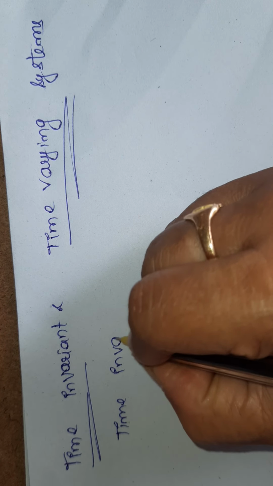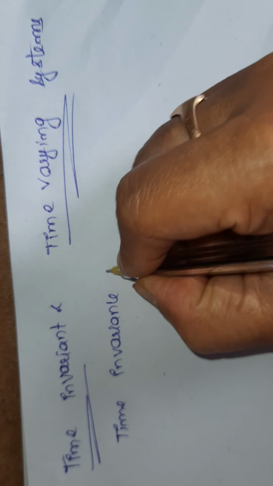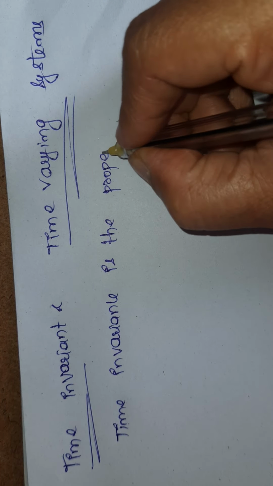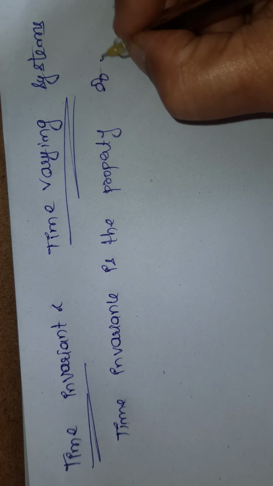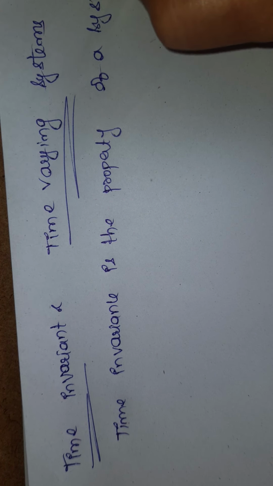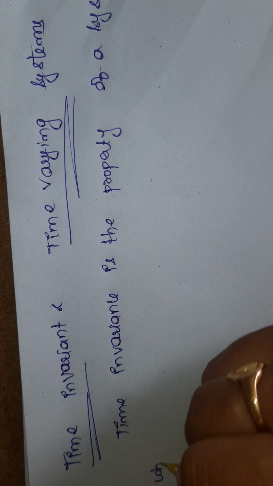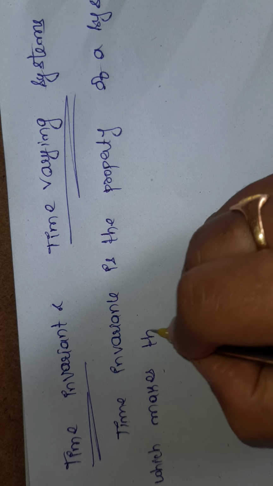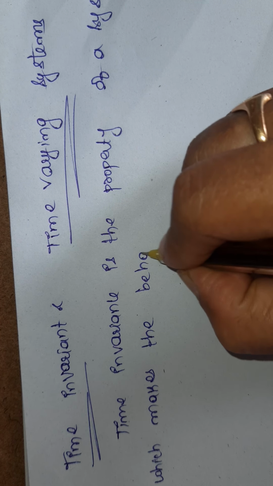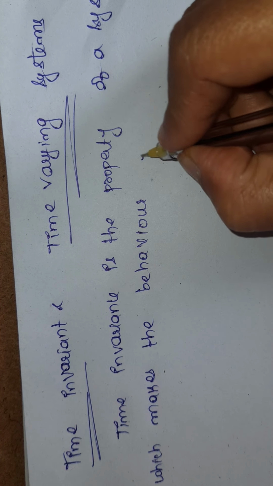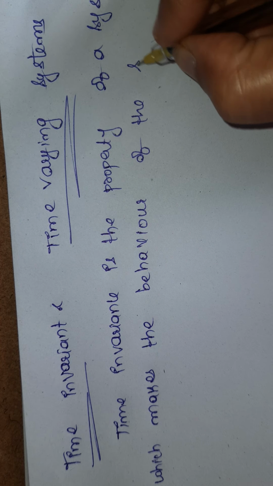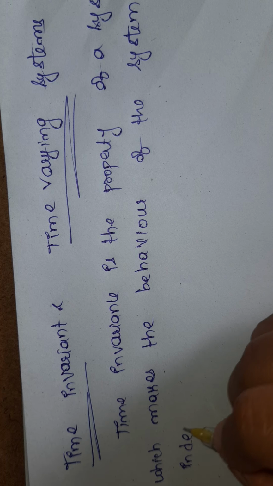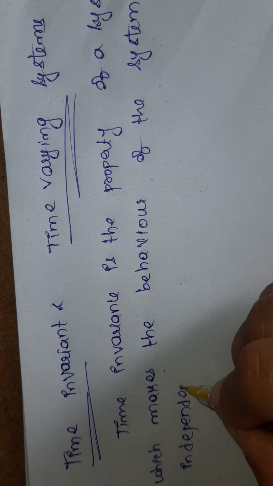Time invariance is a property of a system which makes the behavior of a system independent of time.